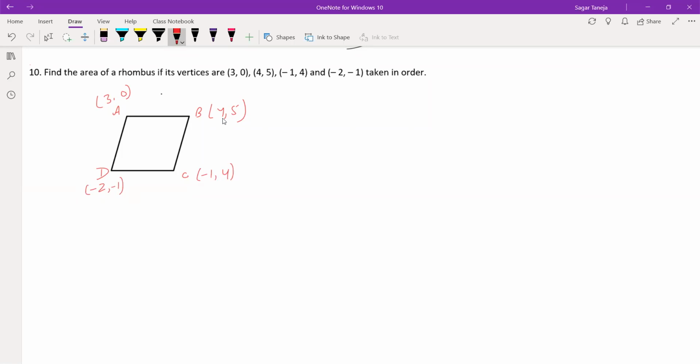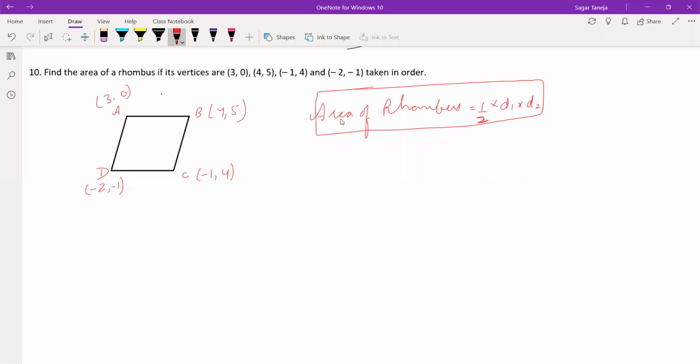We have to find the area of the rhombus. If you remember, what is the formula for the area of a rhombus? Area of rhombus is half into diagonal 1 into diagonal 2, means half into the product of the diagonals. With the help of this, we will be able to find the area. But the length of the diagonal is not given. So we have to measure the length of AC, and after this the length of the line DB, the diagonal DB.